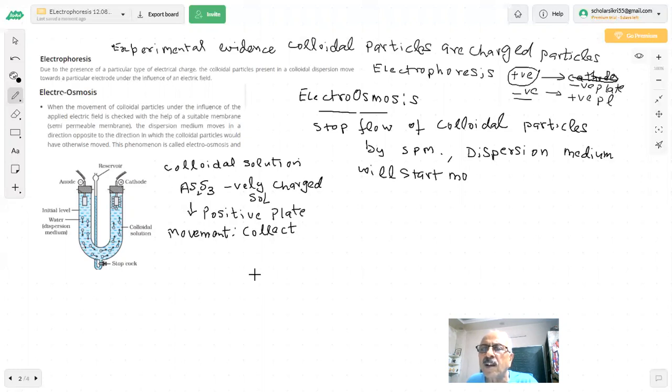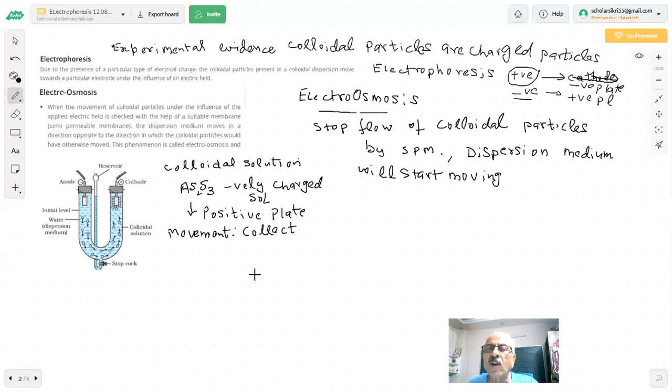Why? What we told you, there is a charge on the colloidal particle. Opposite charge is there on the dispersion medium. That is why the colloidal sol is neutral overall. So because the dispersion medium charge is opposite, it will move in the opposite direction. So the dispersion medium moves in a direction opposite to the direction of the colloidal particles.